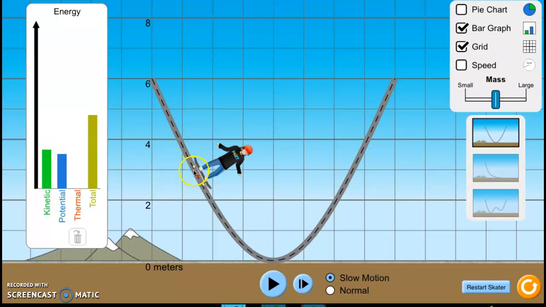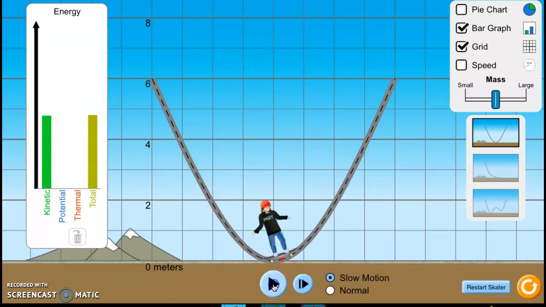And I'm just about at this halfway point. So they're just about equal at the halfway point. KE equals PE, okay? And if you add KE plus PE, it would equal the total energy, which once again does not change, okay? So at this halfway point here, PE is decreasing, KE is increasing, and they're about equal.